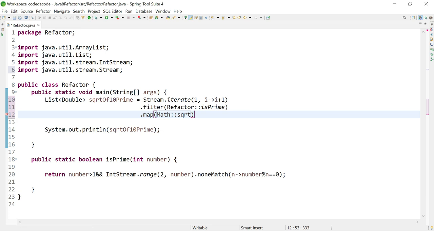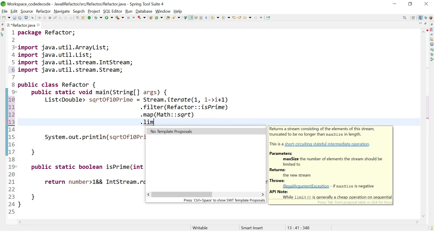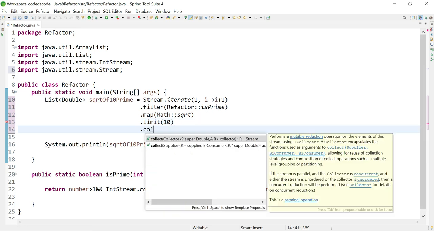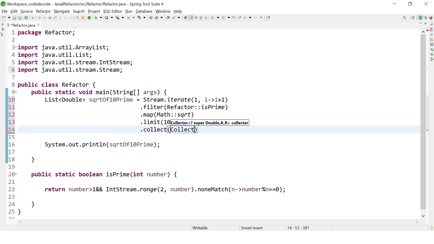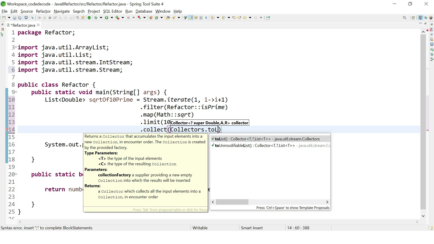And as per the question, I have to collect only the square root of the first 10 prime numbers, so I will limit this to 10, and after that I will collect this using Collectors.toList.